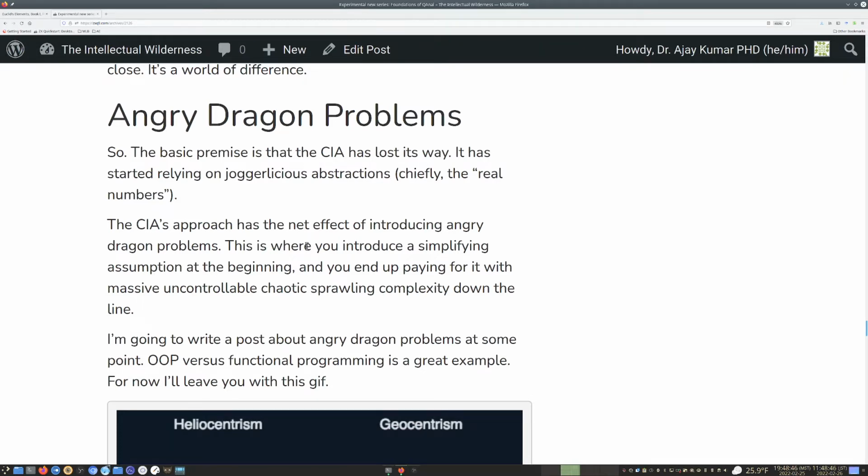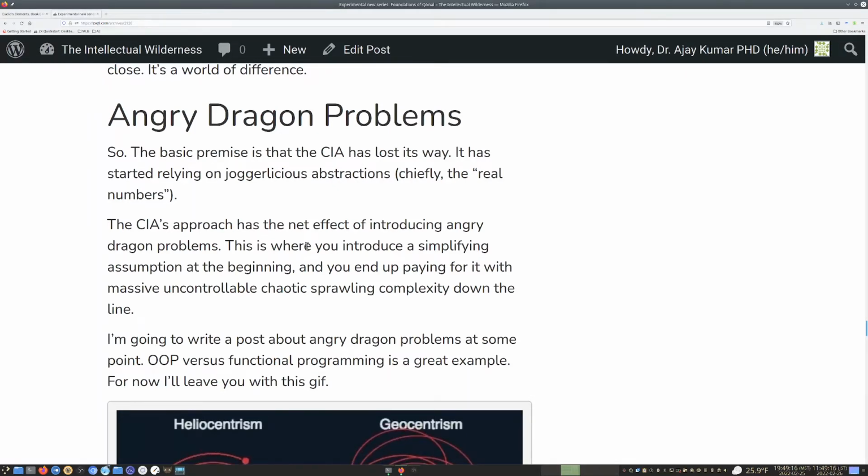And it's really not obvious until very recently. I don't think it's even obvious to most of the people who work for the CIA that this doesn't work. I think most people who work for the CIA think that this actually works. You have to introduce this joggerlicious idea called the real numbers, which are fake. And it just ends up making things so much more complicated, and you kind of lose.